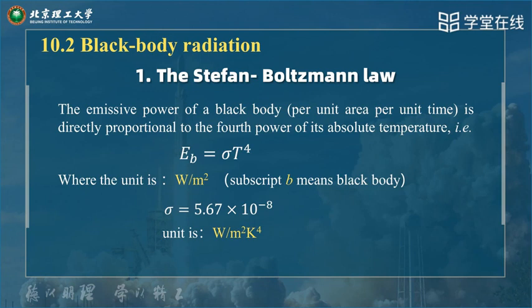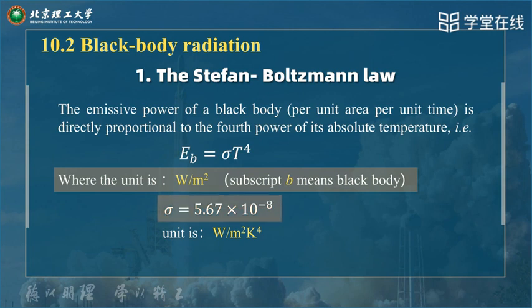This law tells us the black body emissive energy is proportional to sigma T to the fourth power. T is the absolute temperature of the body. The unit is watt per square meter. The subscript B means black body.